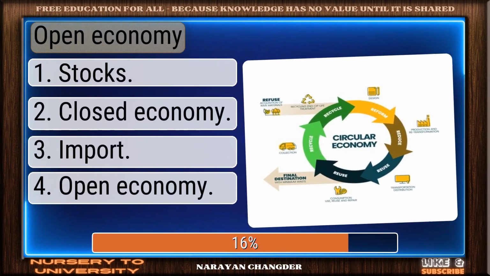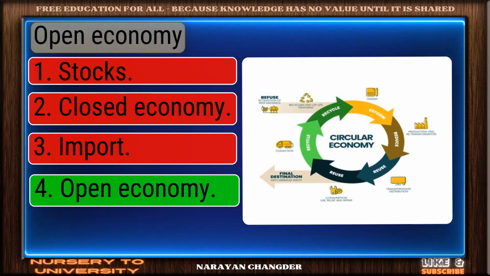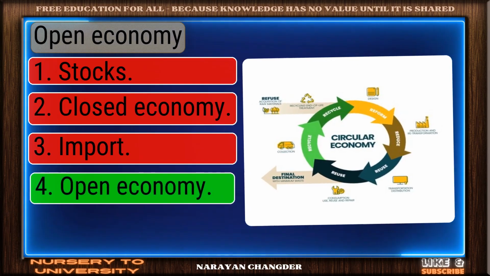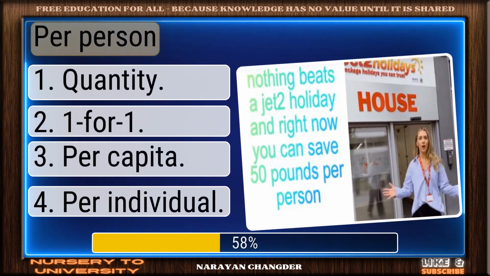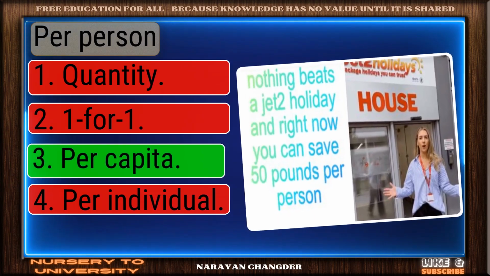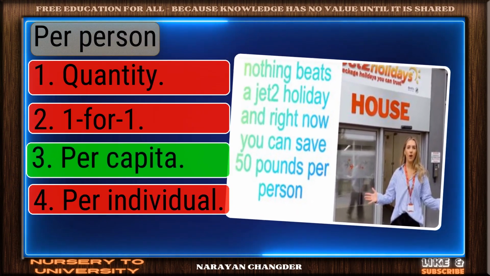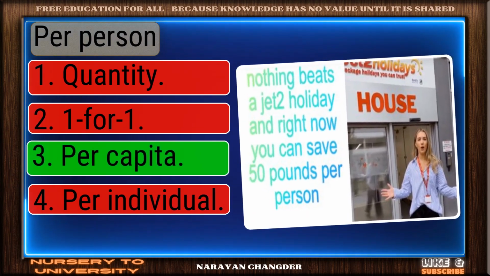Open economy? On track. Open economy is the correct answer. Per person. Nice selection. Per capita is the correct and valid answer.